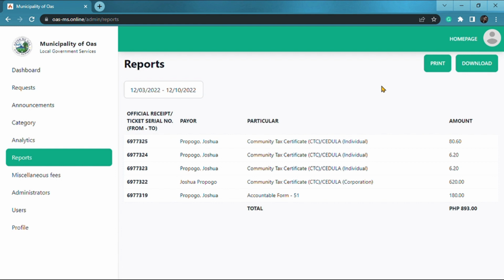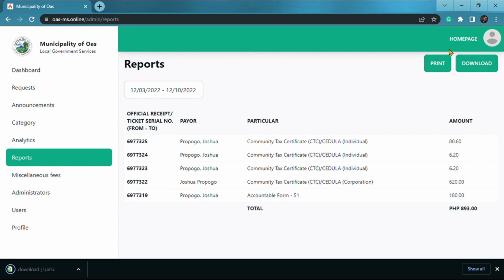With this feature, once the admin completes the requested transaction, the data will be automatically saved in the monthly reports, and the total amount will be computed automatically. This feature can be downloaded and exported through Excel.